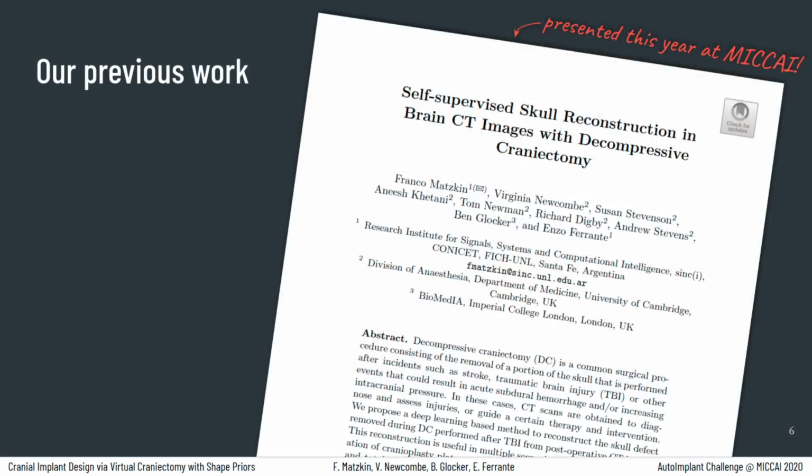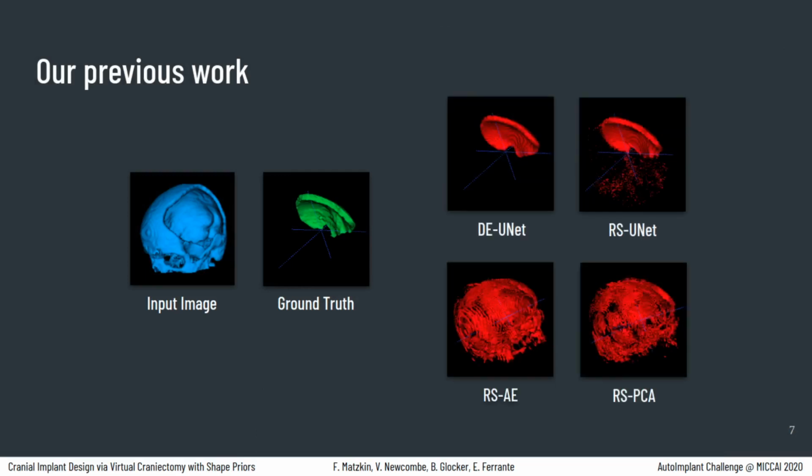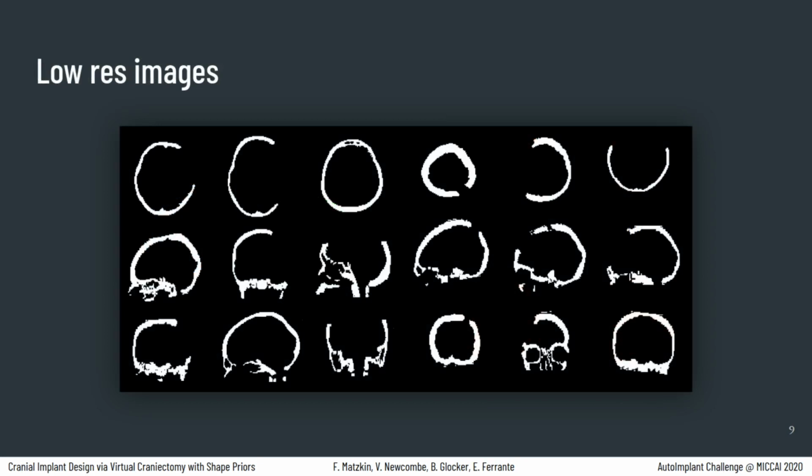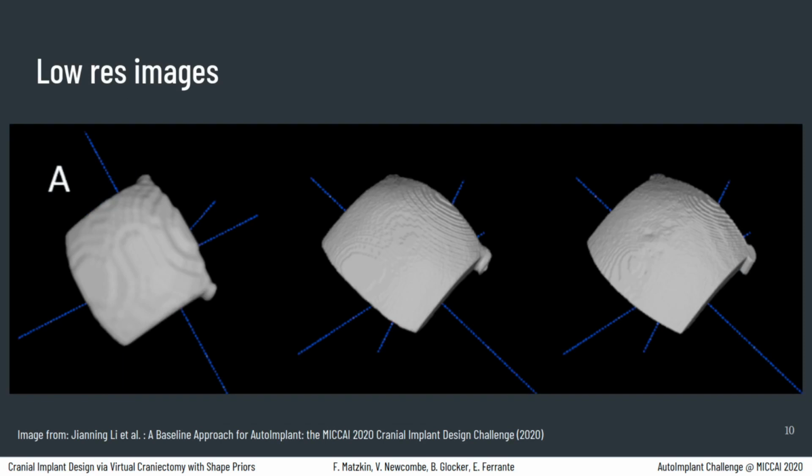Our work presented in MICAI this year proposes a simple virtual craniectomy procedure, which enables training different deep learning models in a self-supervised way, given a dataset composed of full skulls, using two different approaches: direct estimation of the implant, or reconstruct and subtract. Following the conclusions of this work, we decided to only use the direct estimation approach, since the latter one tends to generate more noise in areas far from the flap. Even though this method could work in low-resolution real craniectomy images, we wanted to avoid a pixelated surface when going back to the original dimensions, as the authors of the baseline approach showed with the coarse approximation.